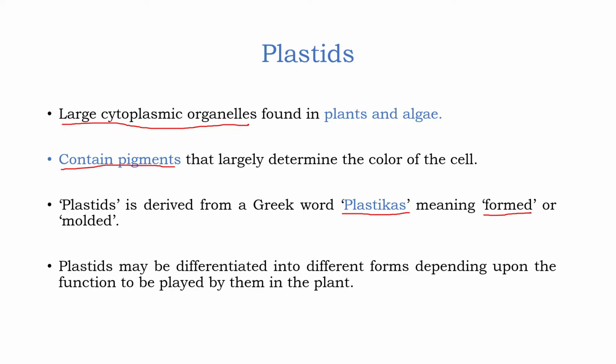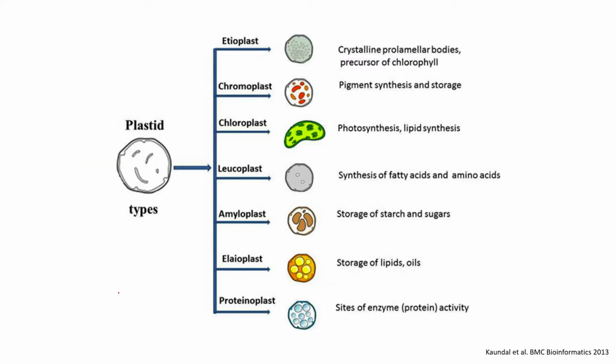Now, plastids may be of different types. Initially, when a plant cell or an algal cell is formed, that cell may have a primitive type of plastid which is known as proplastid. Now, this proplastid further differentiates into different forms of plastids depending upon the role played by that cell. So, depending on the function of that cell, we have different types of plastids in that cell. Let's look at some of the types of plastids.